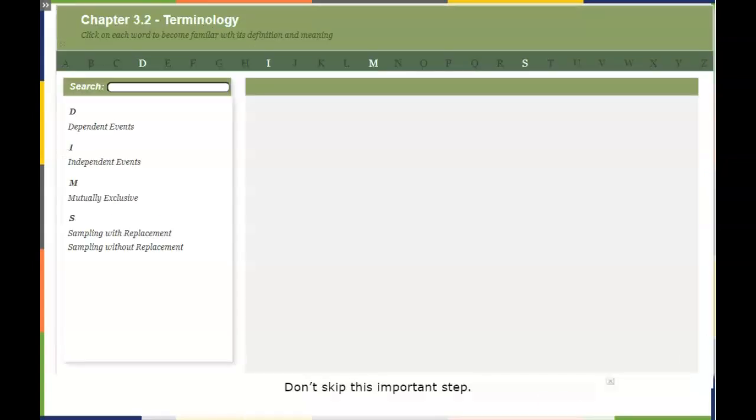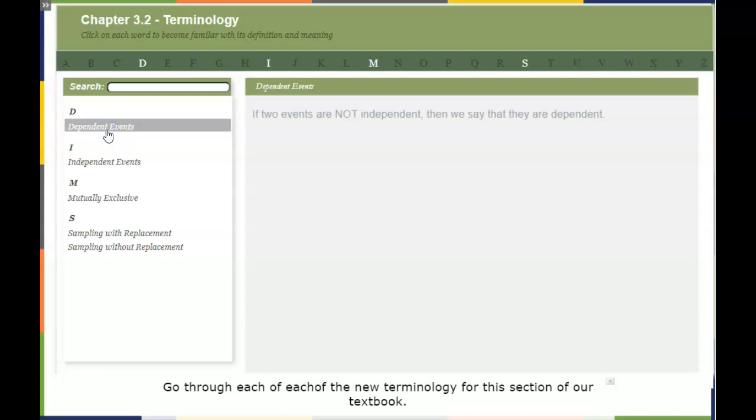Don't skip this important step. Go through each of your new terminology for this lesson.